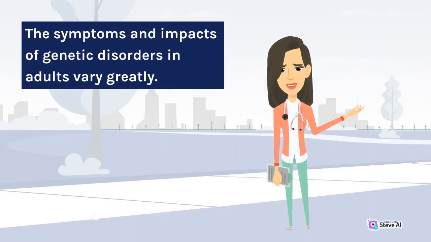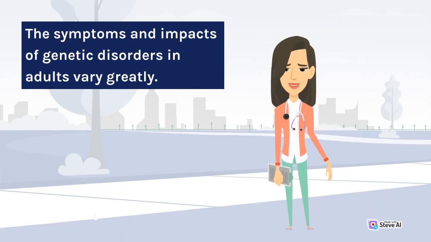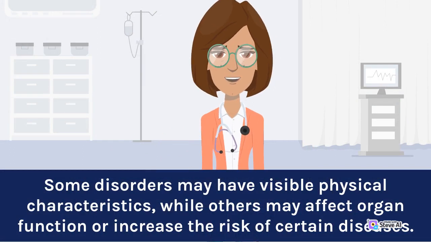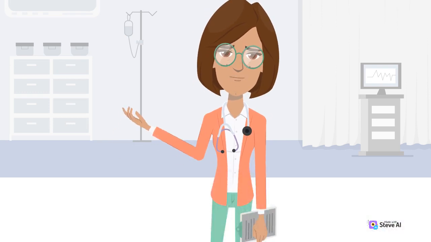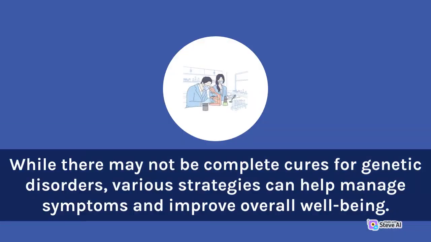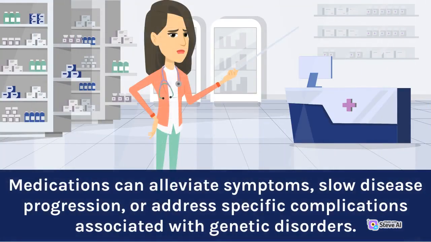The symptoms and impacts of genetic disorders in adults vary greatly. Some disorders may have visible physical characteristics, while others may affect organ function or increase the risk of certain diseases. The impact on an individual's quality of life can be significant, leading to physical and emotional challenges. While there may not be complete cures for genetic disorders, various strategies can help manage symptoms and improve overall well-being. Medications can alleviate symptoms, slow disease progression, or address specific complications associated with genetic disorders.